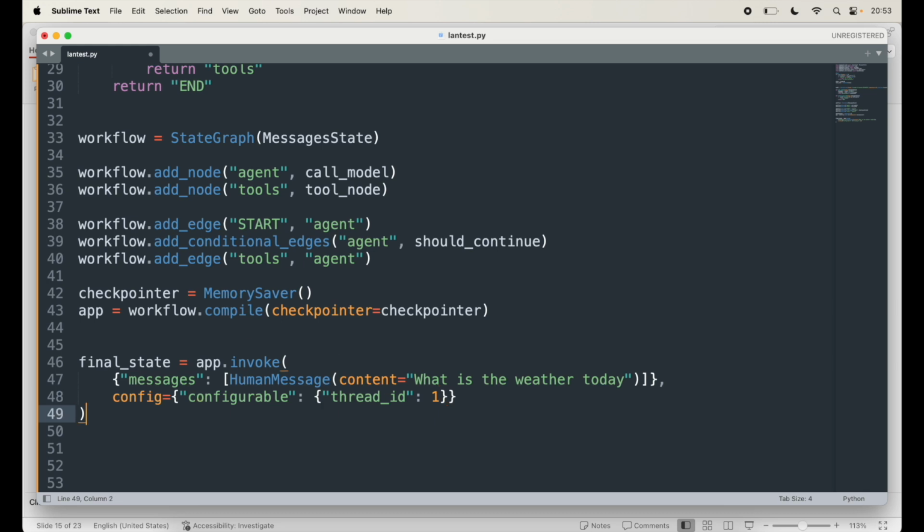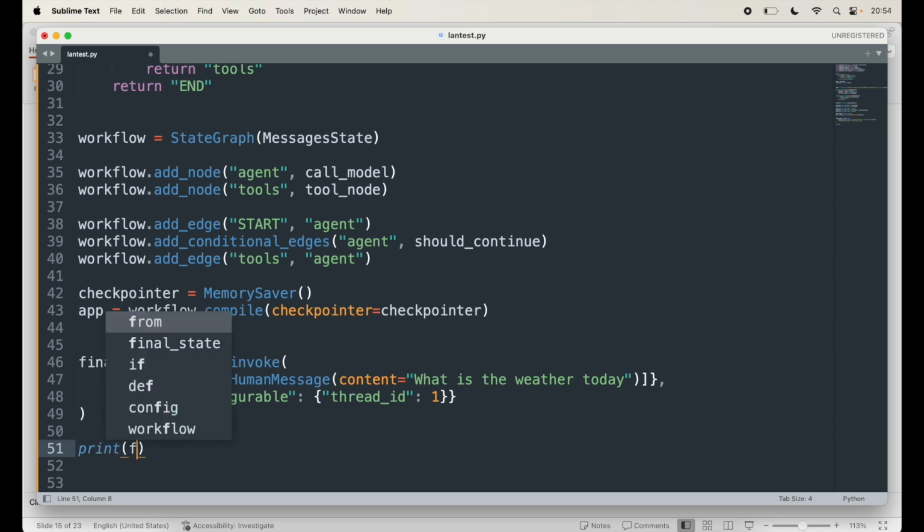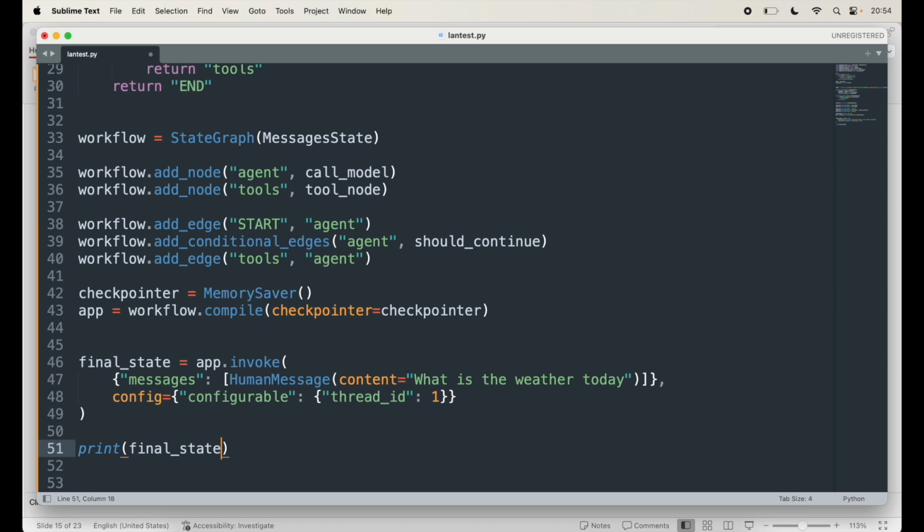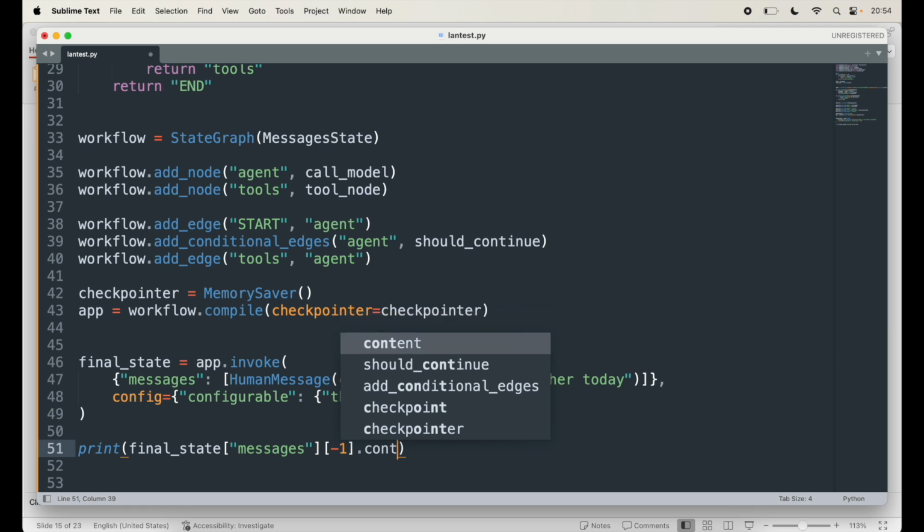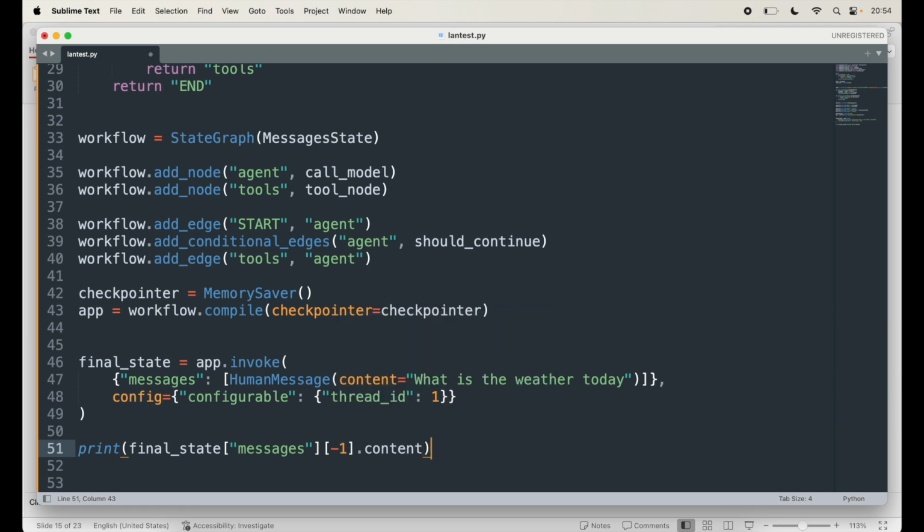We're making this configuration. And finally, let's print the final state in here and say messages of -1 dot content. So that will print the response from the agent. That's it. That kind of covers our step 6.